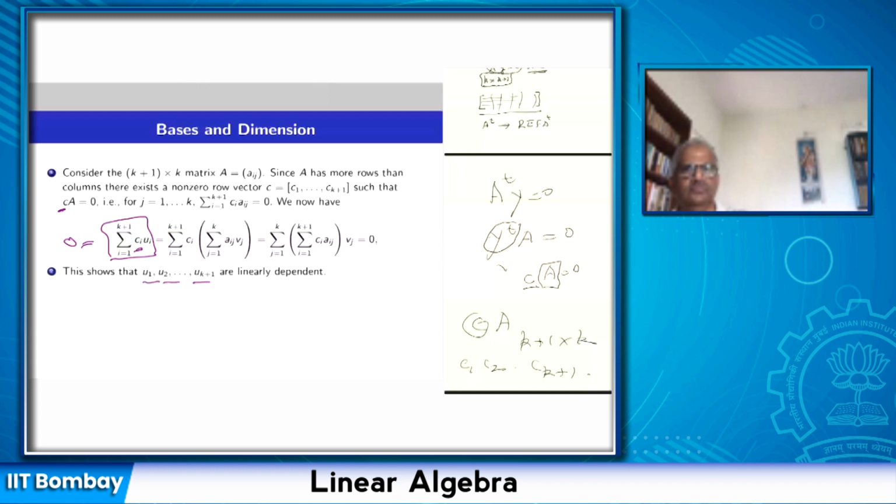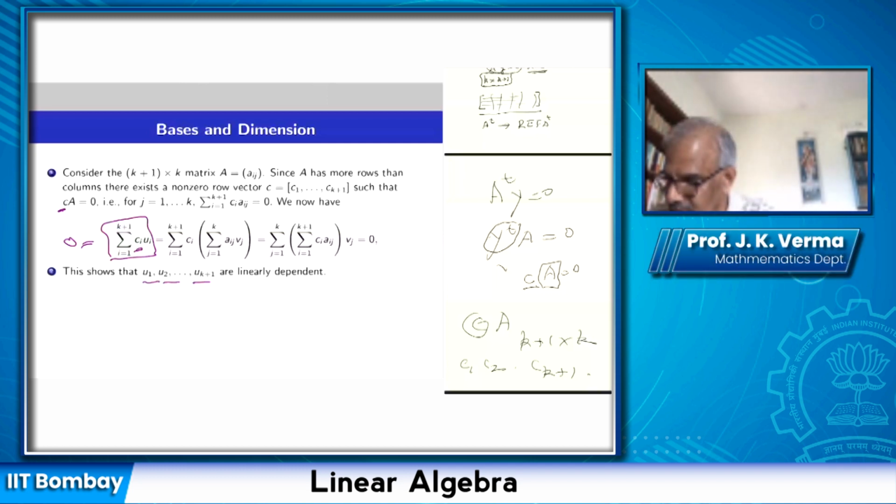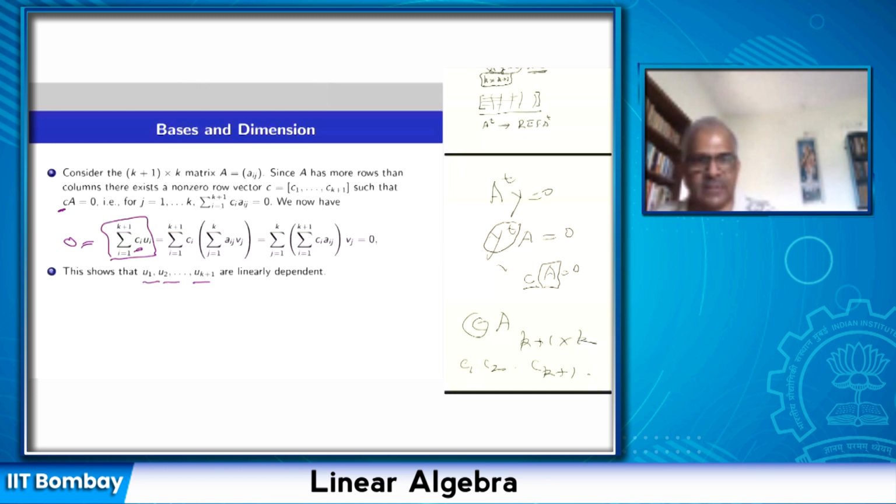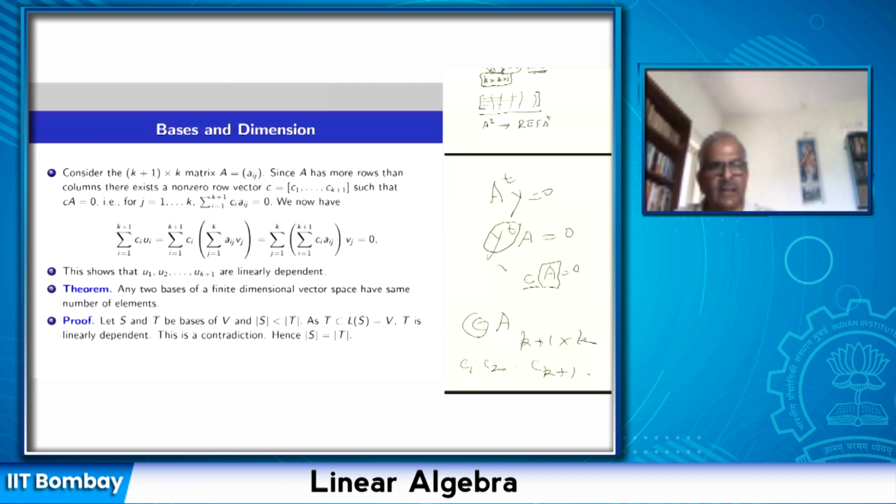If we take these, this gives rise to the notion of dimension of a vector space. It is a fundamental notion in this course. Any two bases of a finite dimensional vector space have the same number of elements.